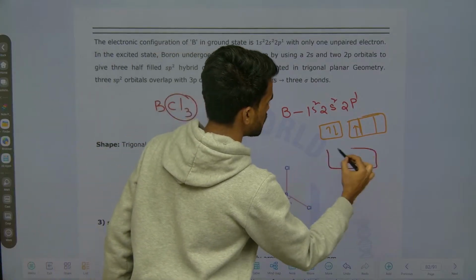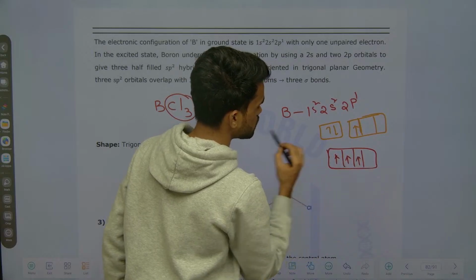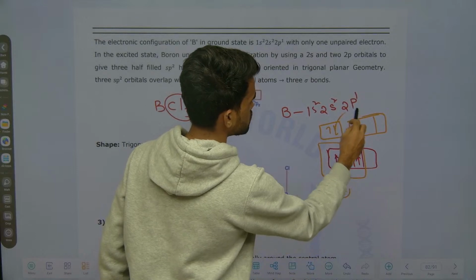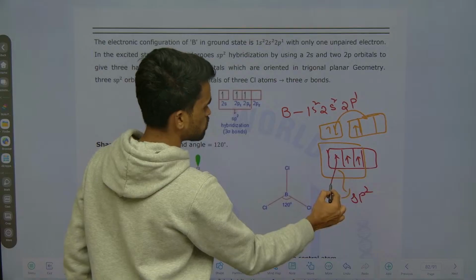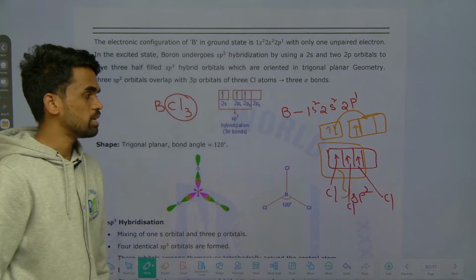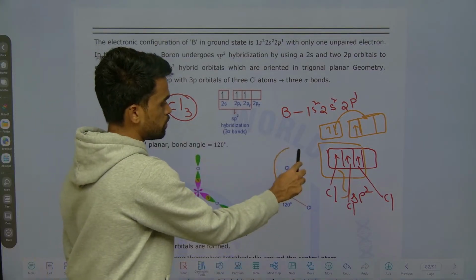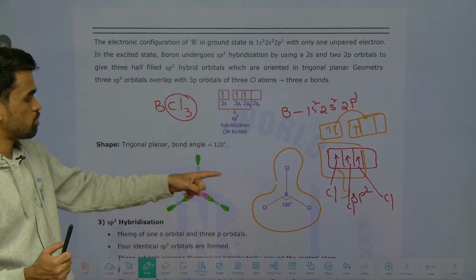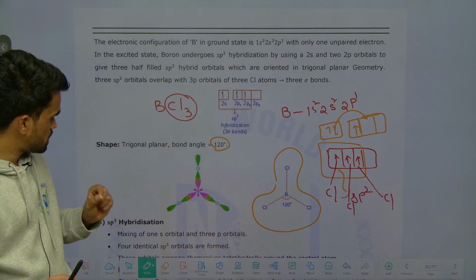So it means it will undergo overlapping or intermixing and forms like this. So what is the hybridization we are getting here? By shifting here you will get sp2. So this is one with 1 chlorine, this is another chlorine, and this is with another chlorine. Like that they will make 3 bonds, so that we got an sp2 hybridized molecule with this structure. What is the bond angle here? You are seeing 120 degrees. That's it. Hope this is also clear.